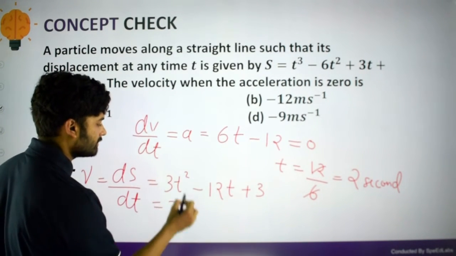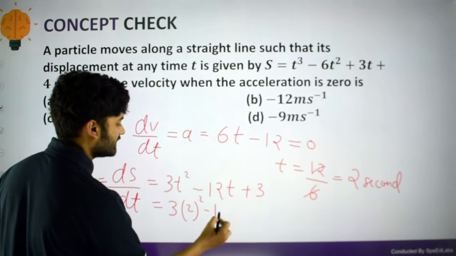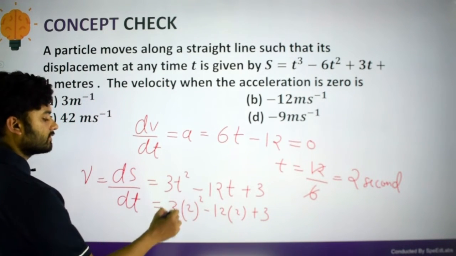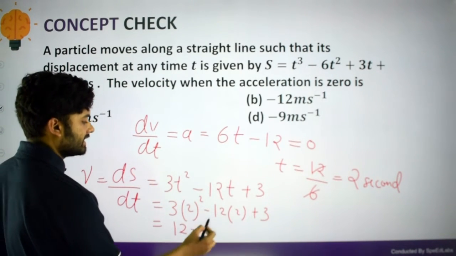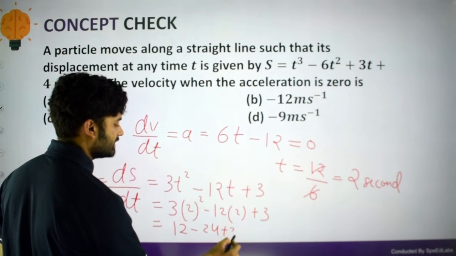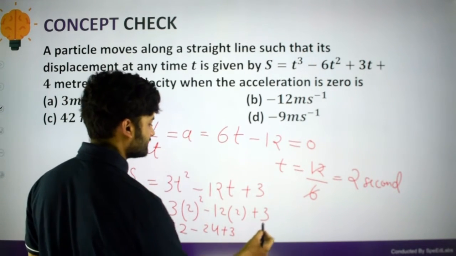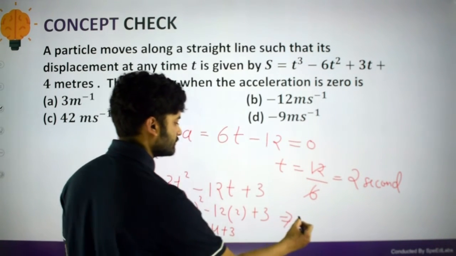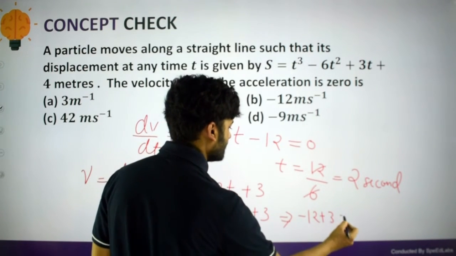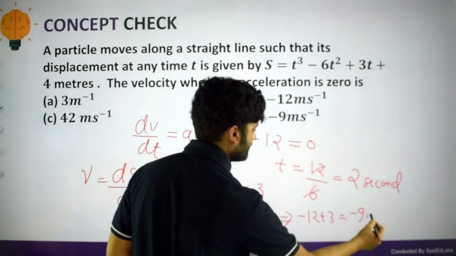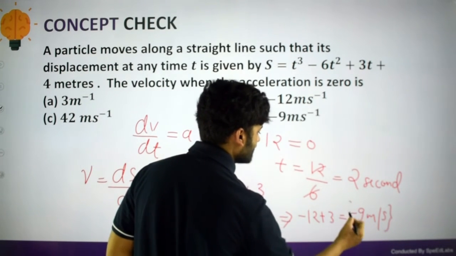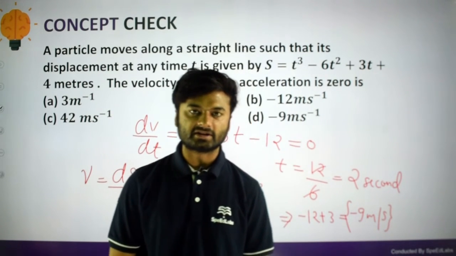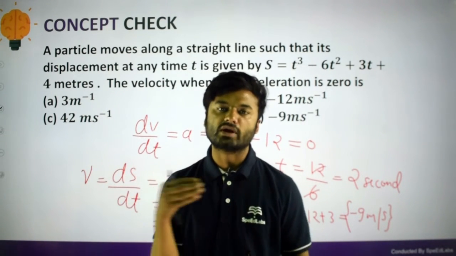Now putting this value, what will we get? We will get 3 into 2 square minus 12 into 2 plus 3. So 3 into 4 is 12, minus 12 into 2, that is 24, plus 3. If I solve this, we get minus 12 plus 3, which is equal to minus 9 meter per second. So at t equal to 2 seconds, the velocity of the particle is minus 9 meter per second. This minus sign shows that it is moving in the negative direction.